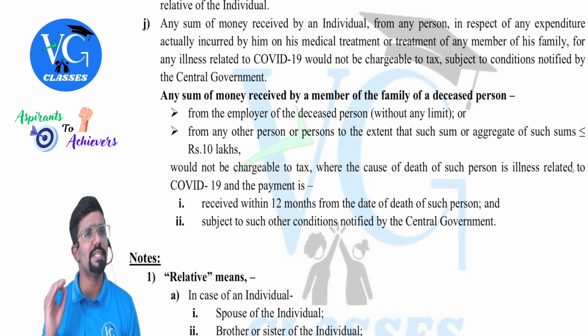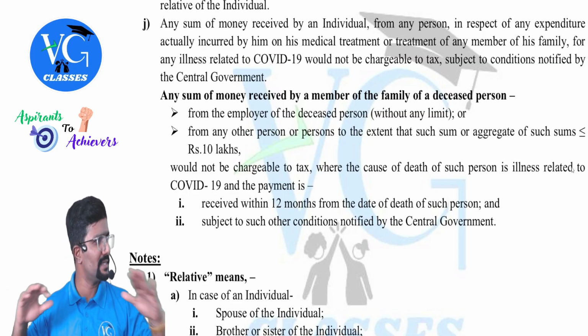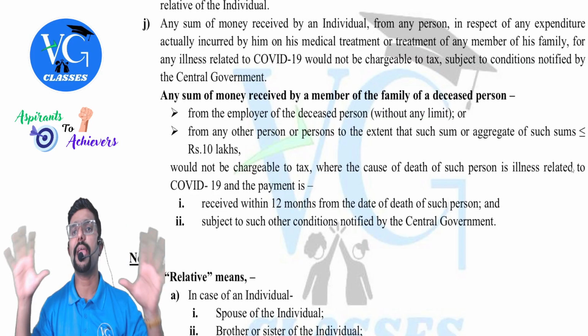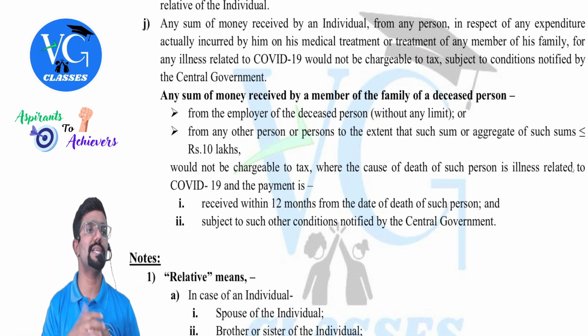Now, if compensation is received from any other person other than the employer, if the amount of compensation is up to 10 lakh, exempt. If it is more than 10 lakh, fully taxable, guys. Okay.